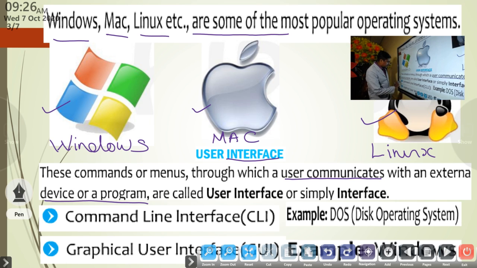The first one is the command line interface, CLI. An example of a command line interface is DOS. DOS means disk operating system. It is a command line interface. Okay.